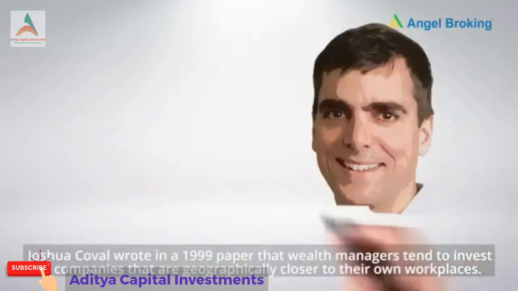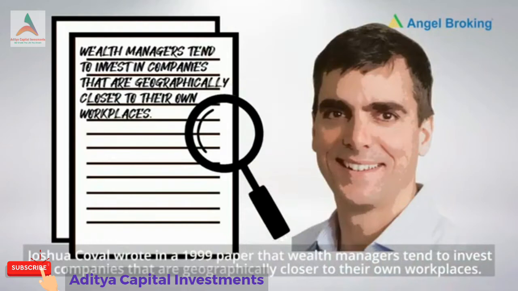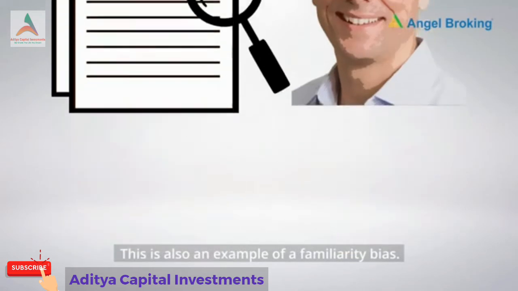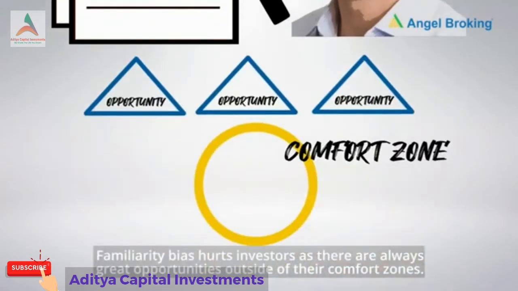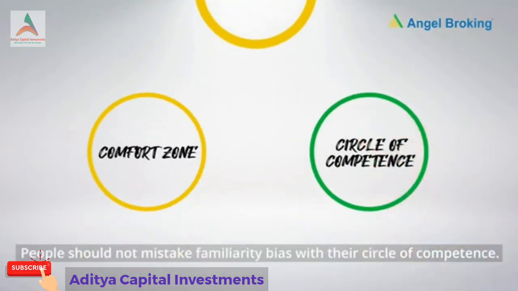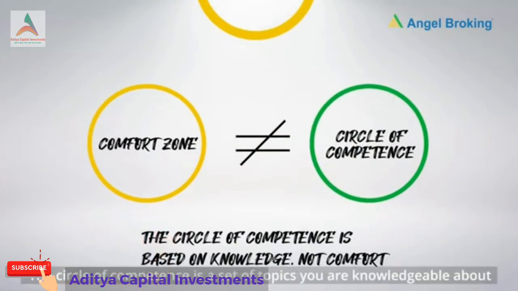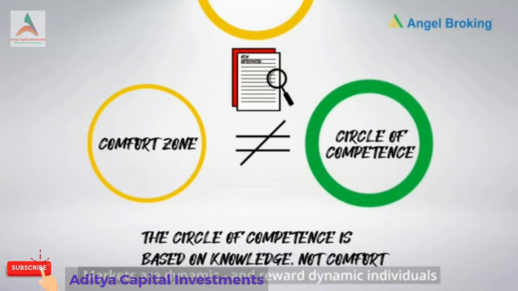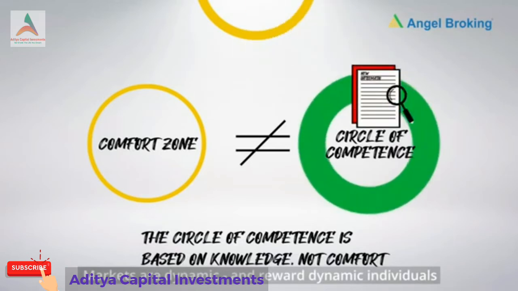Joshua Coval wrote in a 1999 paper that wealth managers tend to invest in companies that are geographically closer to their own workplaces. This is also an example of a familiarity bias. Familiarity bias hurts investors as there are always great opportunities outside of their comfort zones. People should not mistake familiarity bias with their circle of competence. The circle of competence is a set of topics you are knowledgeable about. Investors should attempt to stay inside this circle as much as possible, while also expanding the circle as much as they can. Markets are dynamic and reward dynamic individuals.